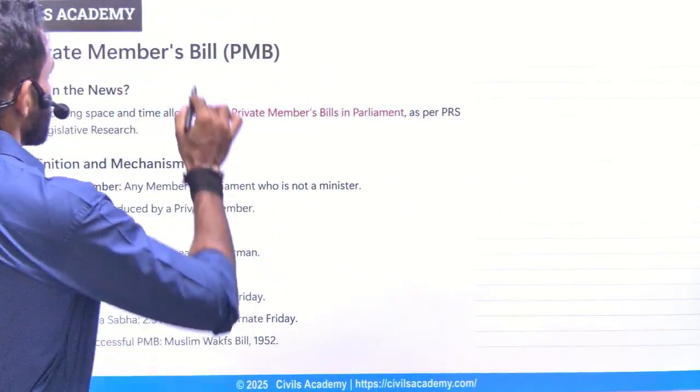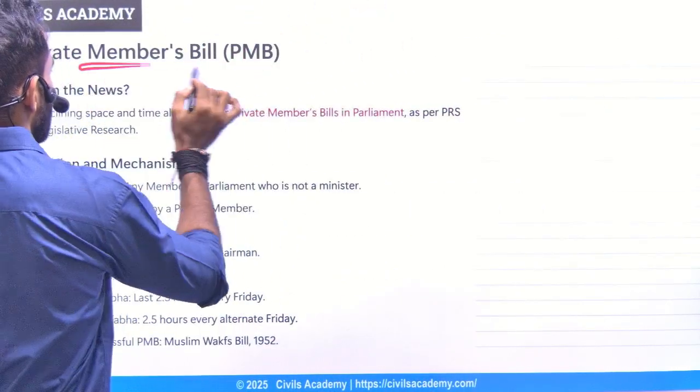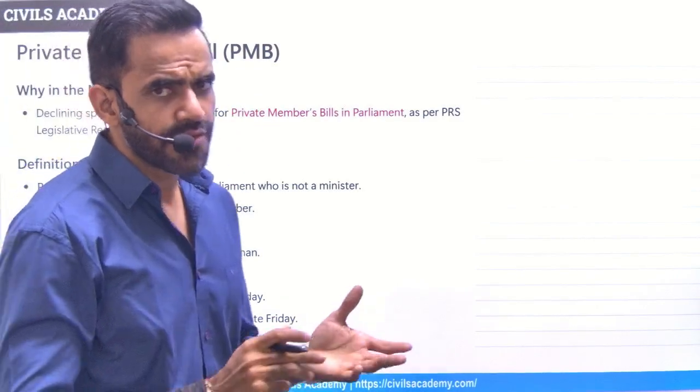Next topic is related to private members bill. So understand there is a PRS report which simply highlighted that the contribution of the private member bill has gone down. Now, first thing first, what is private member bill? Private member bill basically means a bill which is introduced by someone who is member of parliament but not a minister. That's the difference between the government and the private member. So even if someone is from ruling party, they will be referred as private member if they are not minister.